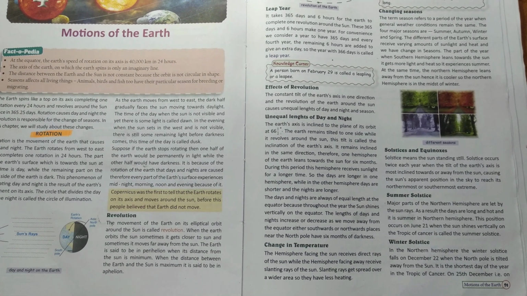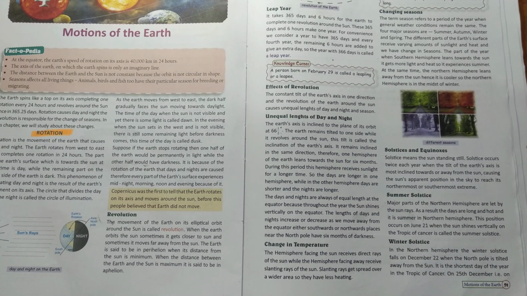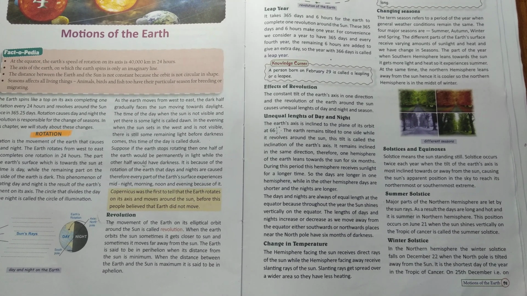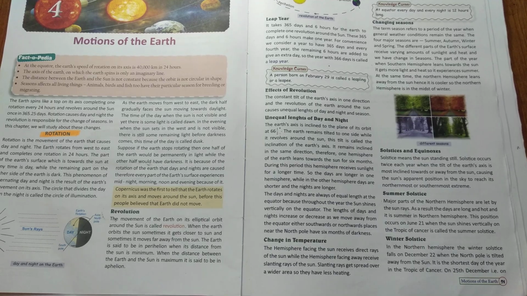Change in temperature. The hemisphere facing the sun receives direct rays of the sun, while the hemisphere facing away is always receiving slanting rays of the sun. Slanting rays get spread over a wider area, so they have less heating. A change in weather conditions leads to a change of season.